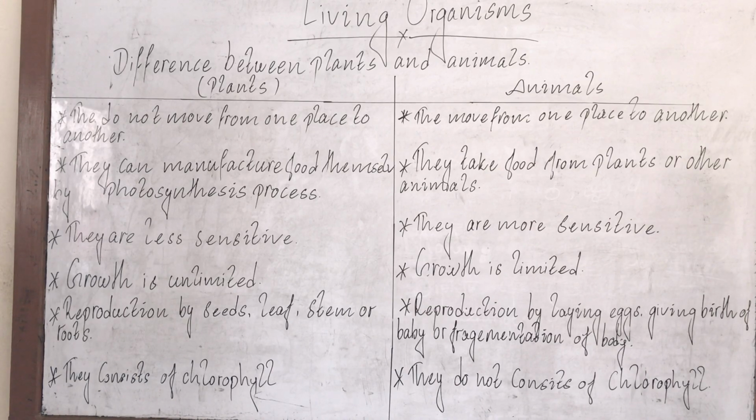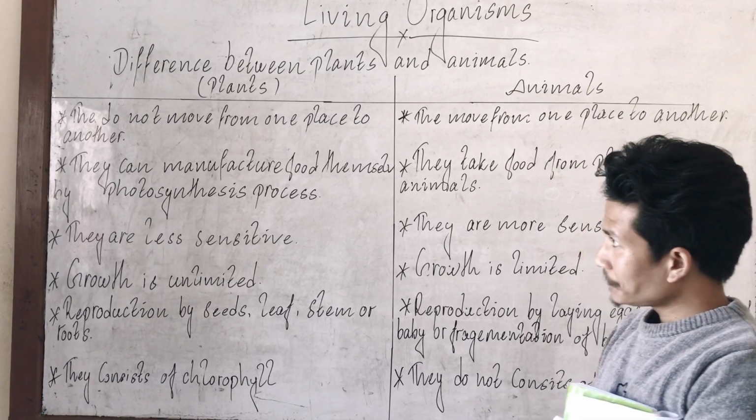Okay. So in our living earth, there are lots of living creatures. All the living creatures are studied in biology, or we can say the branch of science that deals with the study of living organisms is known as biology. Okay. So under biology, today we are studying plants and animals. Both are living organisms, but there might be some differences between plants and animals. So you can see the first point I have written.